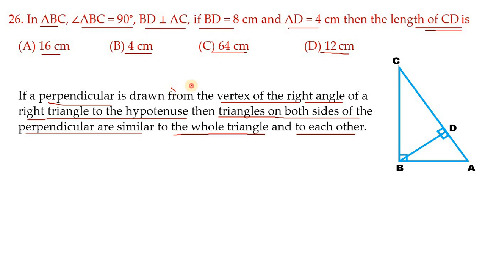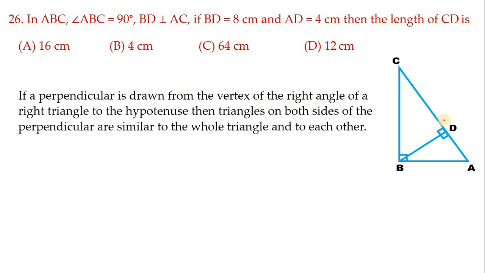Even the Pythagoras theorem we proved using this theorem statement itself. What they are saying here is, in a right angle triangle, if we draw a perpendicular from the right angle vertex to the hypotenuse, two more triangles will be formed. These two triangles will be similar to triangle ABC as well as similar to each other.